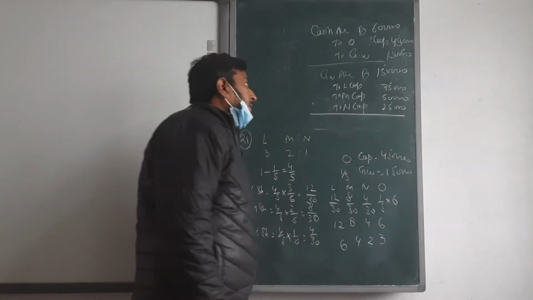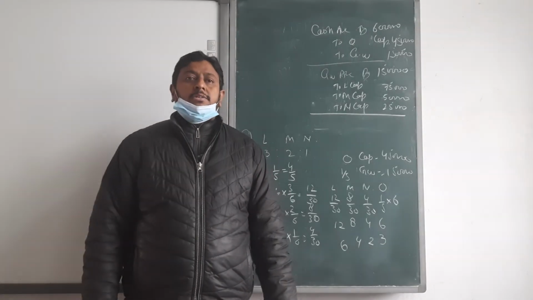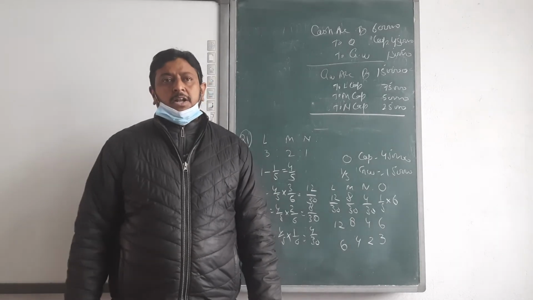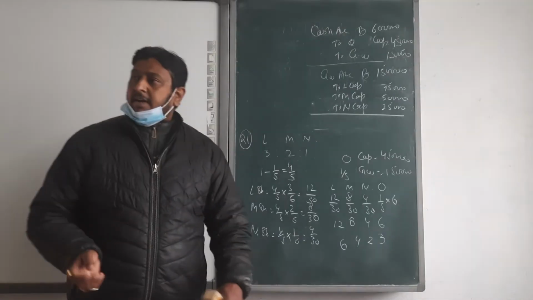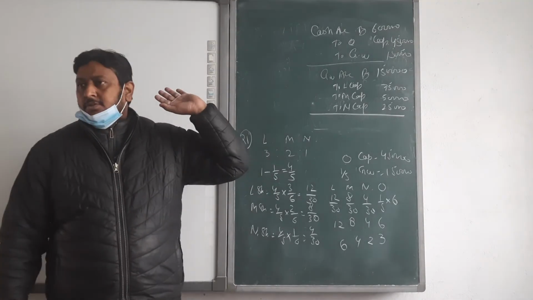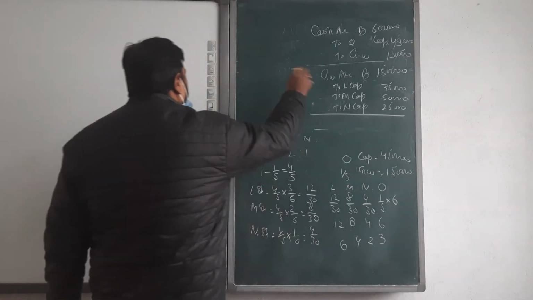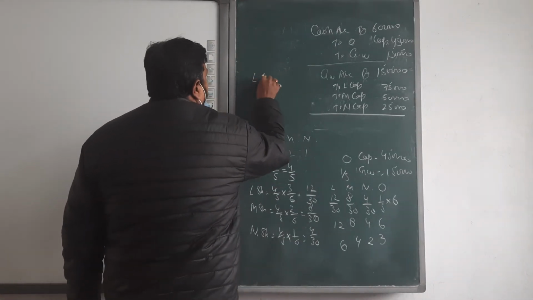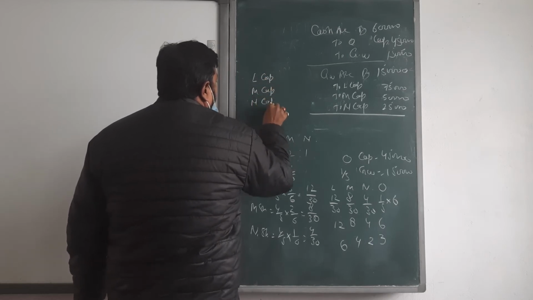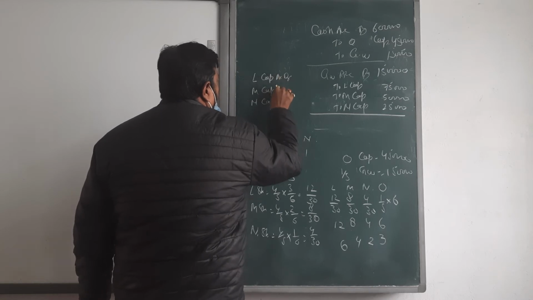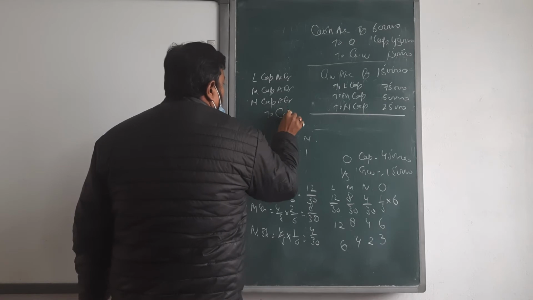Finished? Now you are going for the third entry. Just see, in this question is withdrawal given or not? Yes. Is full withdrawal given or half? Full. Then we are going to do that third entry. Otherwise, only these two entries are used for any question. Going for the third entry: L capital, M capital, N capital to cash.